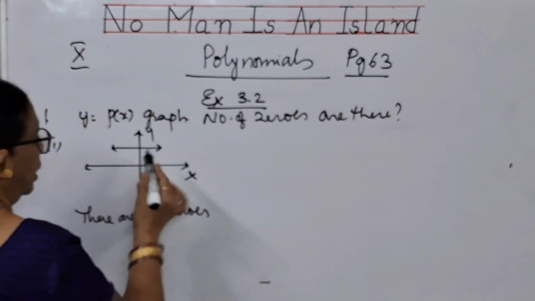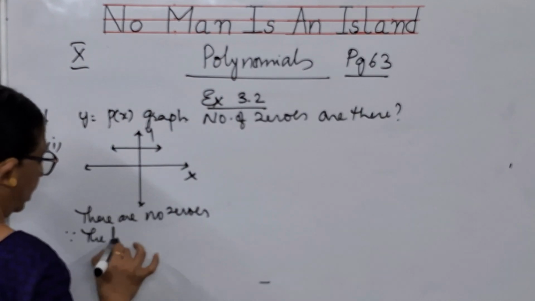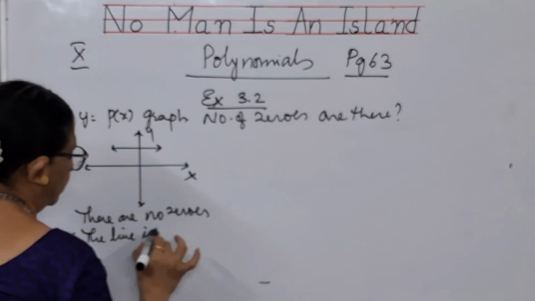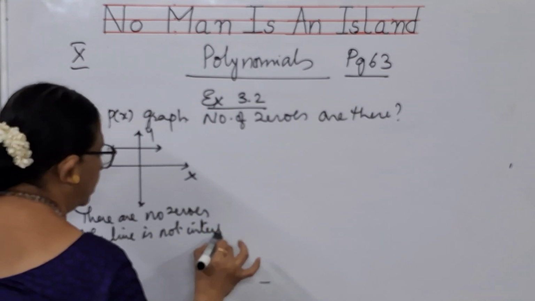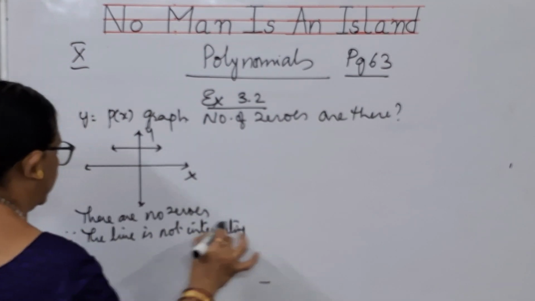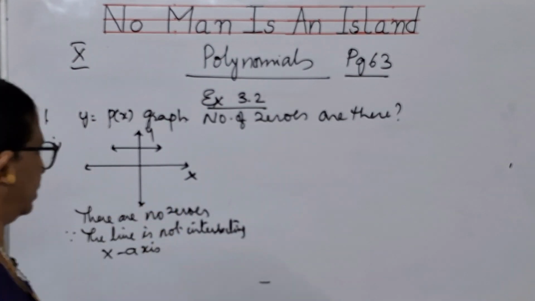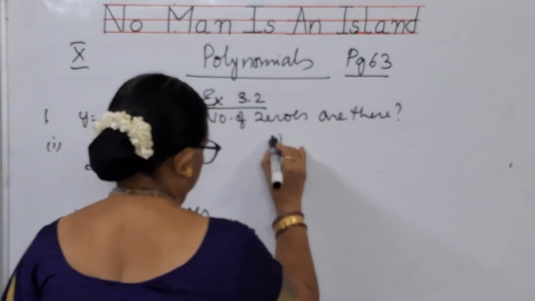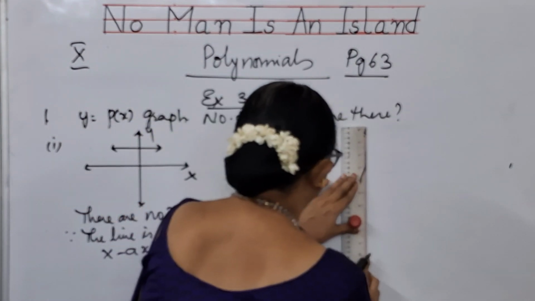Why? Because the line is not intersecting the x-axis. This is the reason. Now let us see the second one.